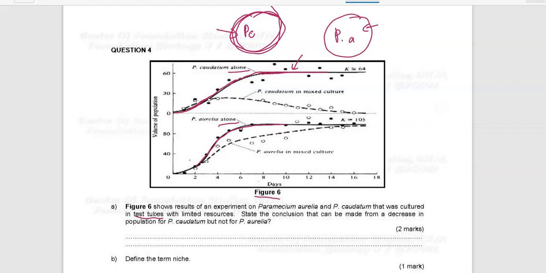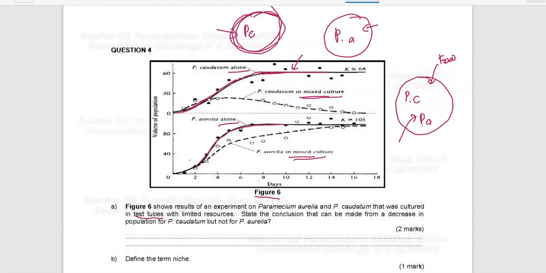Okay, right. So for the second graph, it shows you the graph that has the dotted line. It occurs when the two Paramecium species were grown together. So you have a petri dish or test tube, and you mix together Paramecium caudatum and Paramecium aurelia, with limiting food and also space.